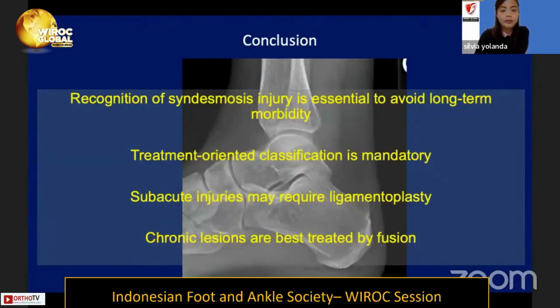As a conclusion, recognition of syndesmosis injury is essential to avoid long-term morbidity. A treatment-oriented classification is mandatory, and subacute injuries may require ligamentoplasty. Chronic lesions are best treated by fusion.